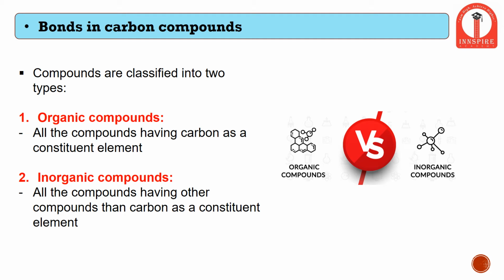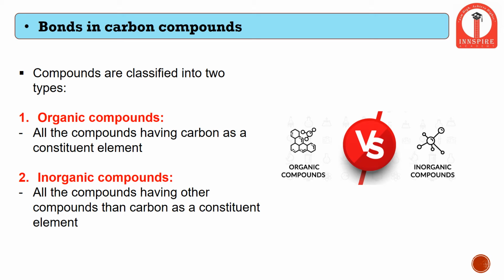So the first content is the bonds present in carbon compounds. Overall, any compound or chemistry in that matter is subdivided into two categories based on presence or absence of carbon atoms. Those two categories or two types are organic compounds and inorganic compounds. Organic compounds are the group of compounds which has carbon atom as the main constituent element.